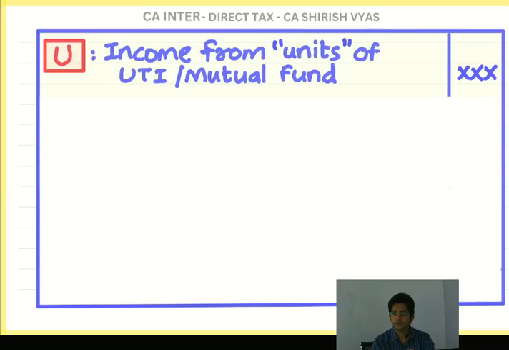Then Fakir. What was the keyword? Fakir. F. F for family pension. Family pension means, imagine some employee died, and after his death, the wife is getting the pension. Or vice versa. The wife was doing the job, she died, and the husband sitting at home is getting the pension. He was a house husband. So after the death of the wife, he is getting the pension. So anyways, the point is, some employee died, and after his death, the family members are getting the pension, and for the family member, it is income from other sources.